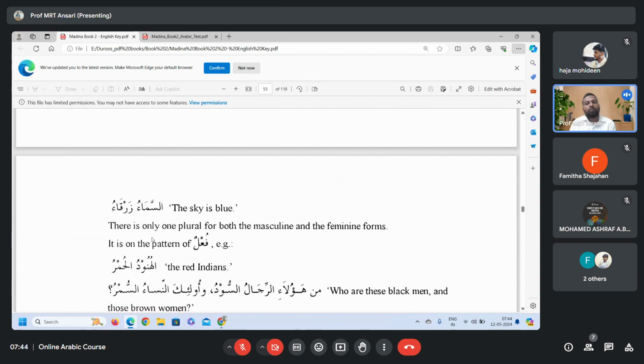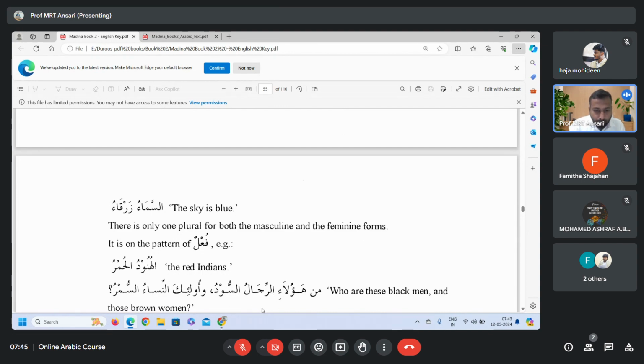So there is only one plural for both masculine and feminine forms. It is on the pattern of fu'lun. So in the masculine and the feminine, there is only one plural pattern. It is the fu'lun pattern. Al-hunudu al-humru. The red Indians. Man ha'ula'i ar-rijalu as-sudu?